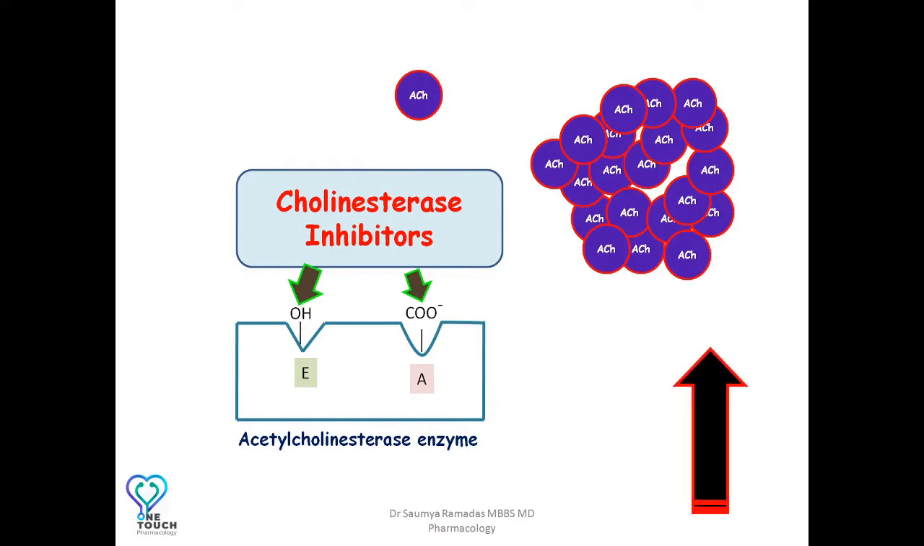You can note that cholinesterase inhibitors do not directly act on the muscarinic or the nicotinic receptor, but act indirectly by increasing the levels of acetylcholine by inhibiting the cholinesterase enzyme.